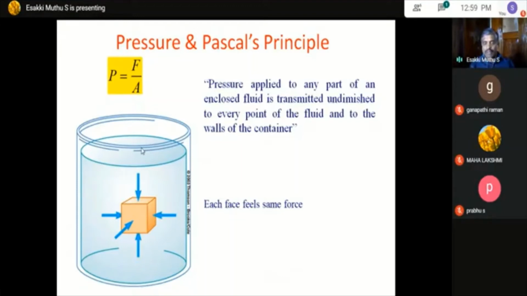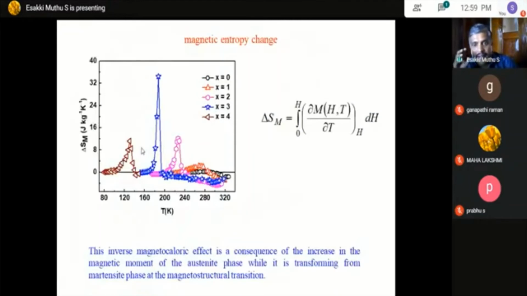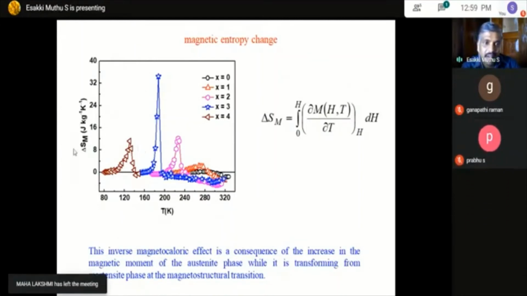Why we want to study this is, as I said earlier, for any kind of material the ferromagnetic or Curie temperature should be around room temperature. If you see the peak value of delta Sm here, the temperature is around 170 or 200 Kelvin. But the delta Sm value around room temperature is very small.